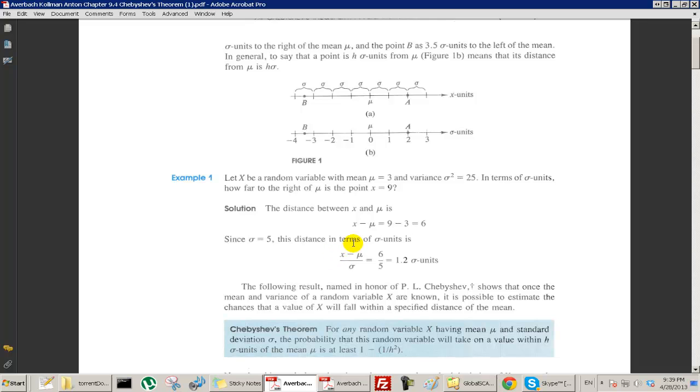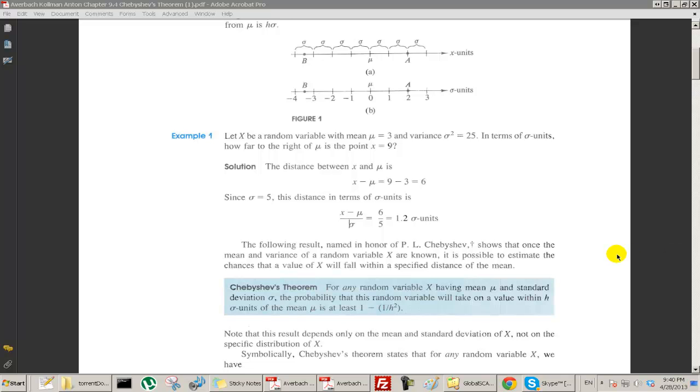The formula we just used was x minus mu, that is 9 minus 3, which gave us 6, and then we divided by the standard deviation, the size of the standard unit, which was 5. So this formula, (x minus mu) over sigma, tells us how far x is in standard units from the mean.